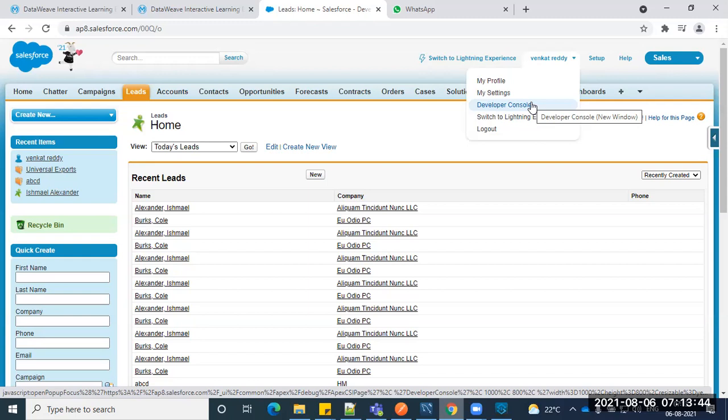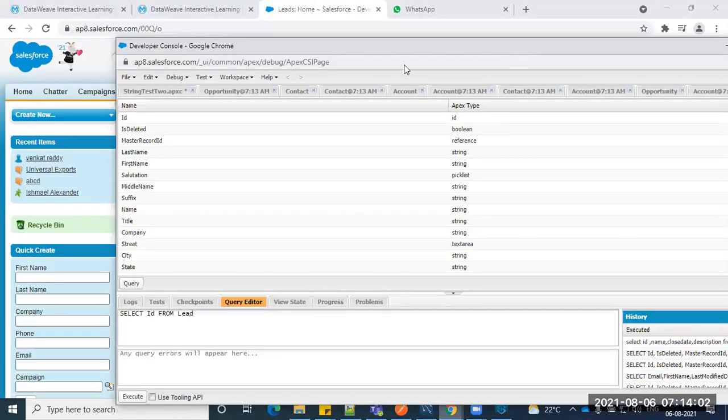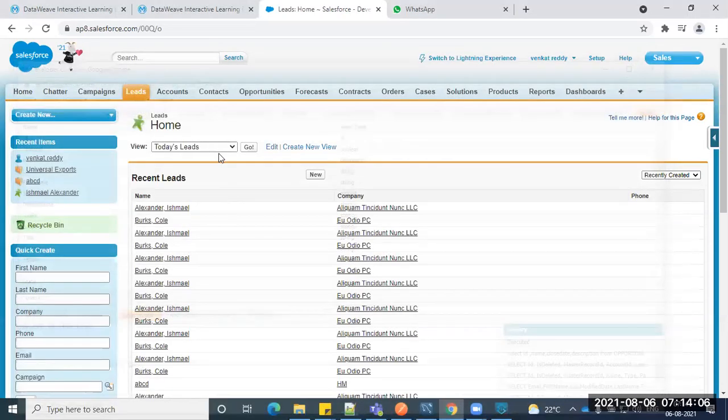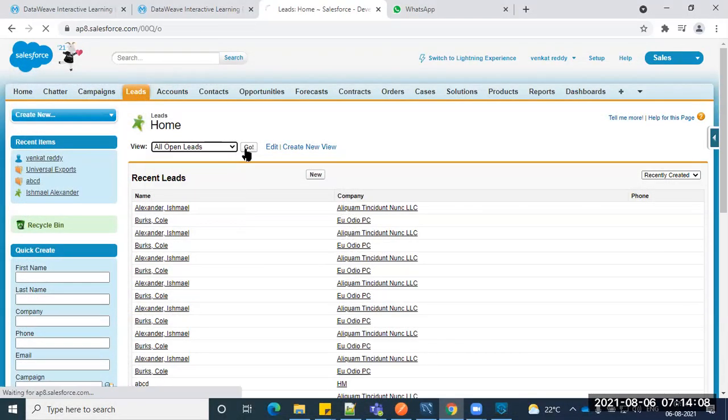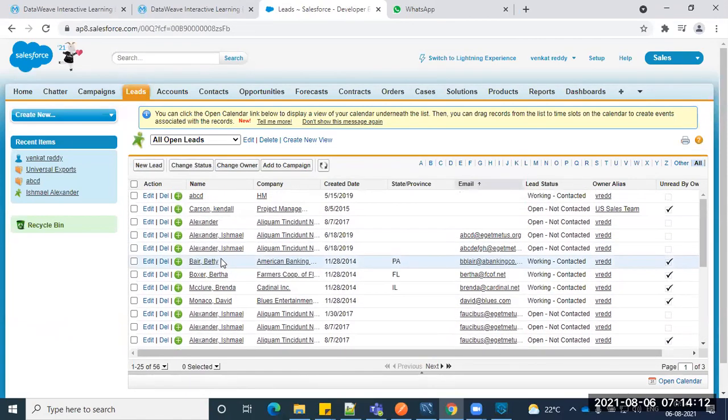You might have a restriction where in that particular sandbox you don't have access to the developer console, but we are the admin here, since we created an account here, so we can see everything in our account. If I want to query, I can see it through the GUI: when I click Go, I can see all the accounts and all the leads.